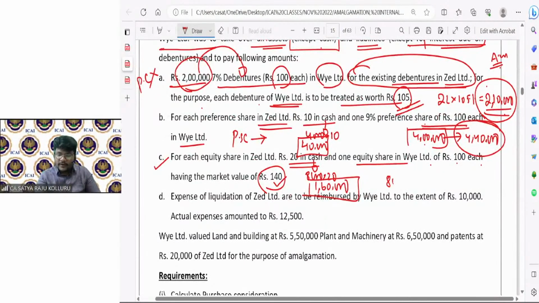That is number of shares issued into issue price, that is 140. This is the worth of equity shares I am going to issue. So worth of equity shares, 8,000 into 140, which is 11,20,000. Now 1,60,000 plus 11,20,000, amount payable to equity shareholders, how much?